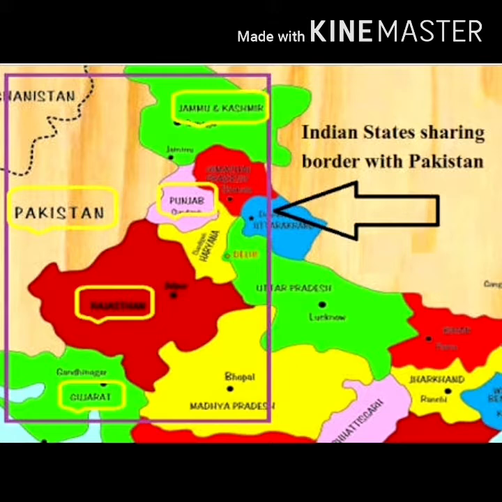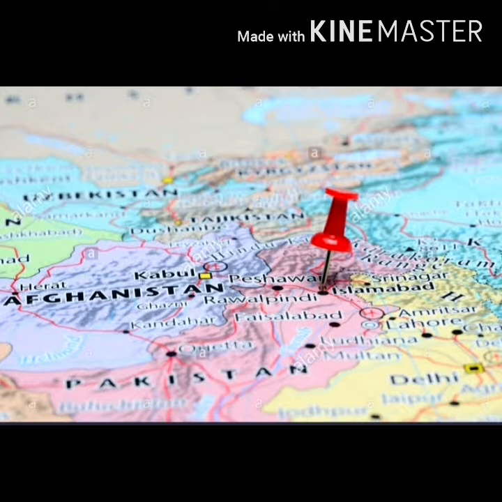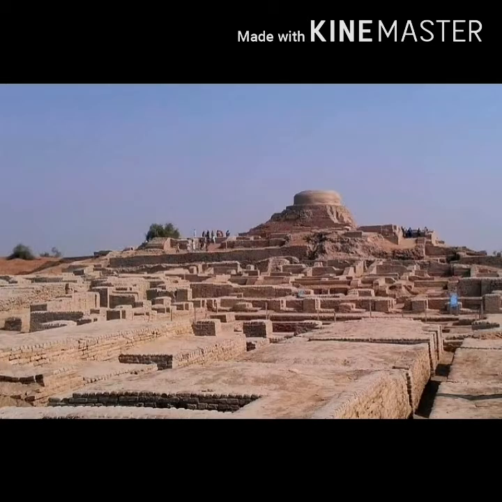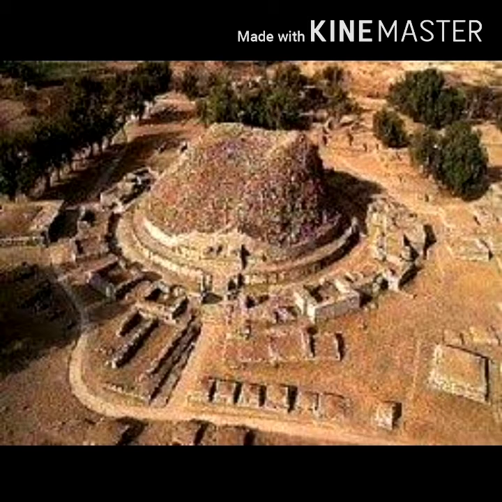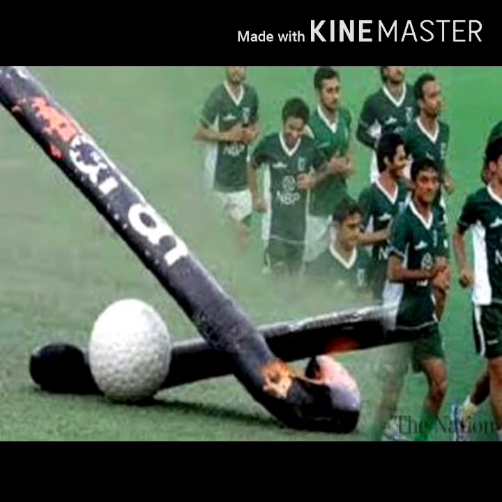It shares its boundaries with the Indian states of Jammu and Kashmir, Punjab, Rajasthan and Gujarat. The capital of Pakistan is Islamabad. Like India, Pakistan is also a land of diverse landscapes, which includes mountains, deserts, plateaus, and coastal islands. Pakistan is home to the famous Harappan site of Mohenjo-daro. It is also famous for the historic city of Takshila. Hockey is the national sport of Pakistan.